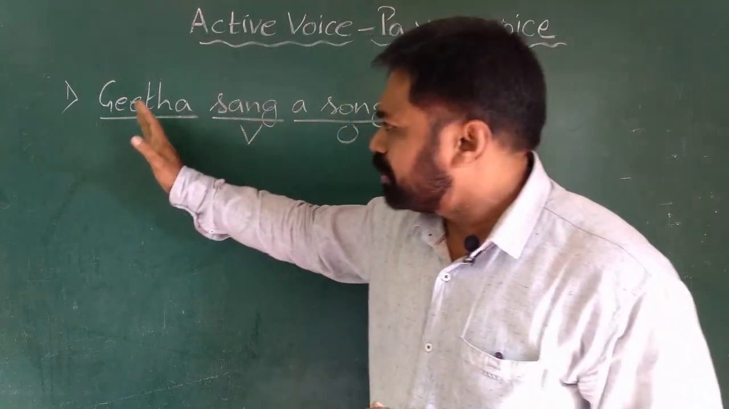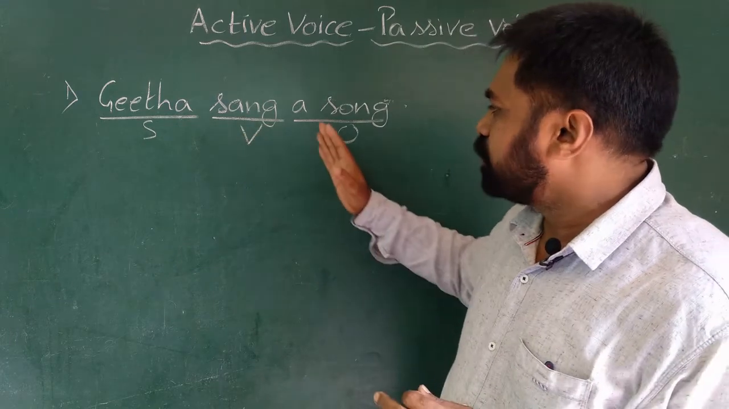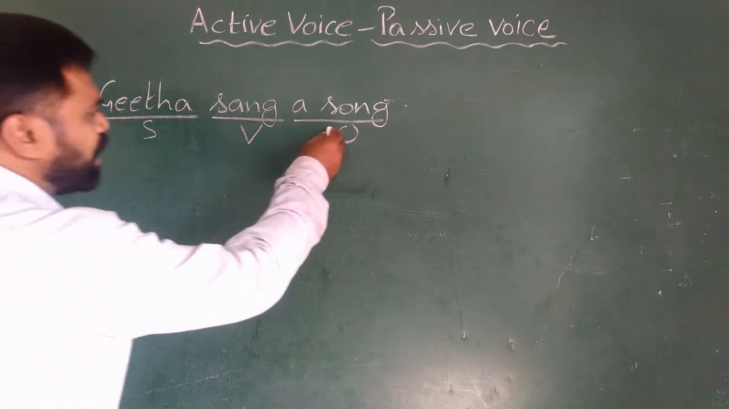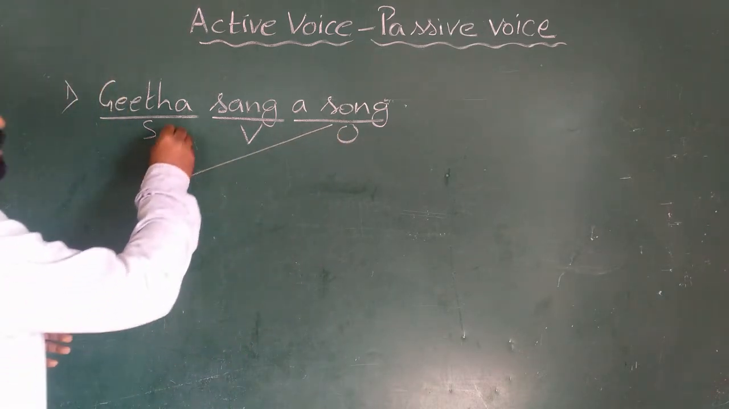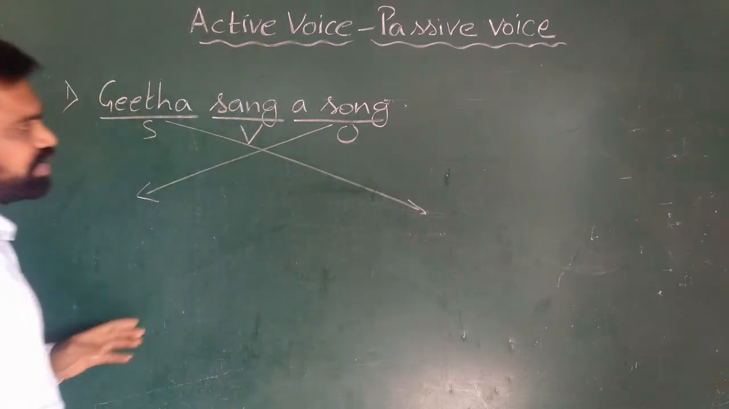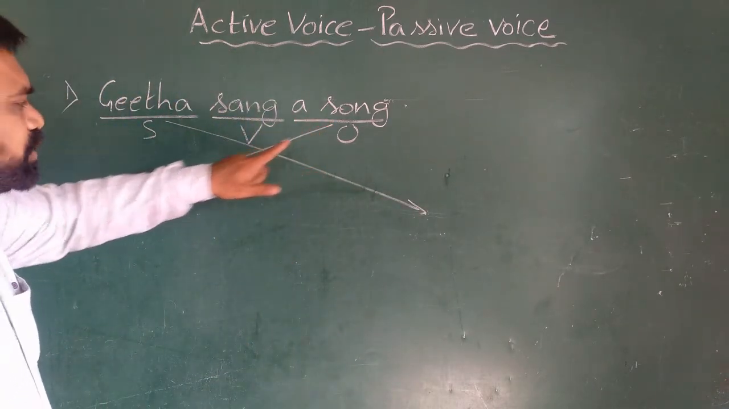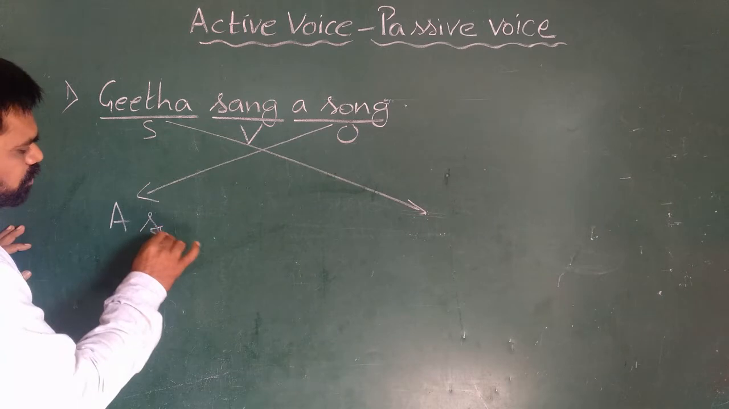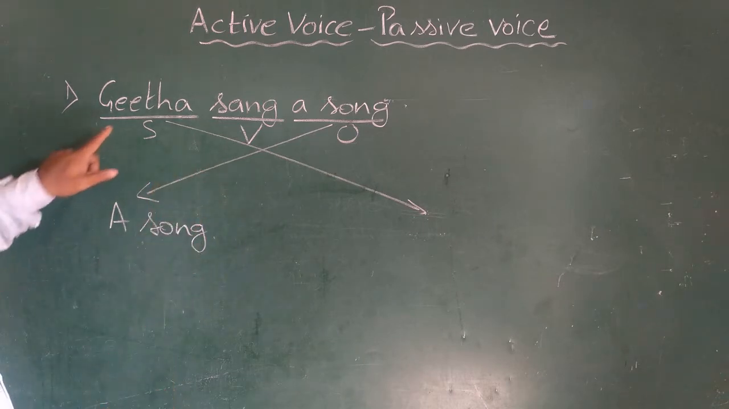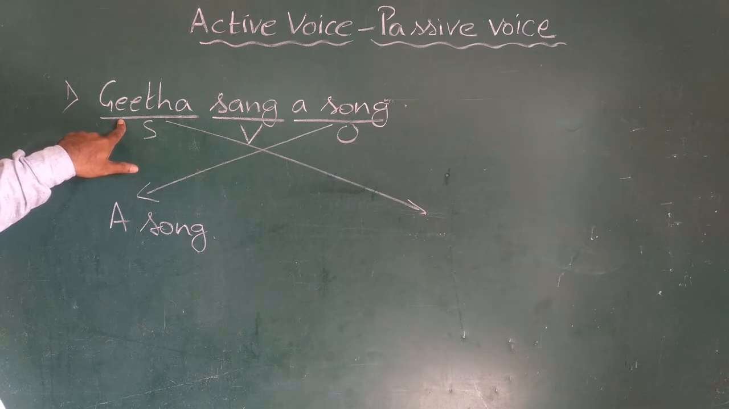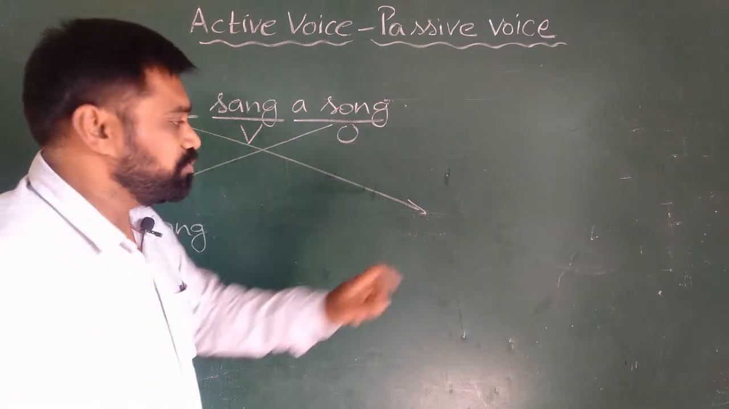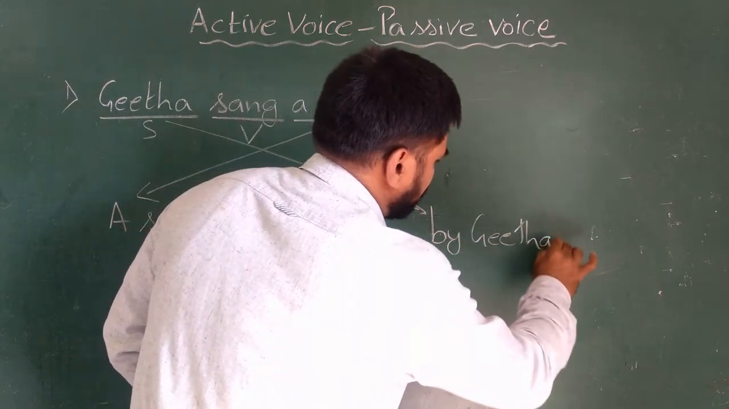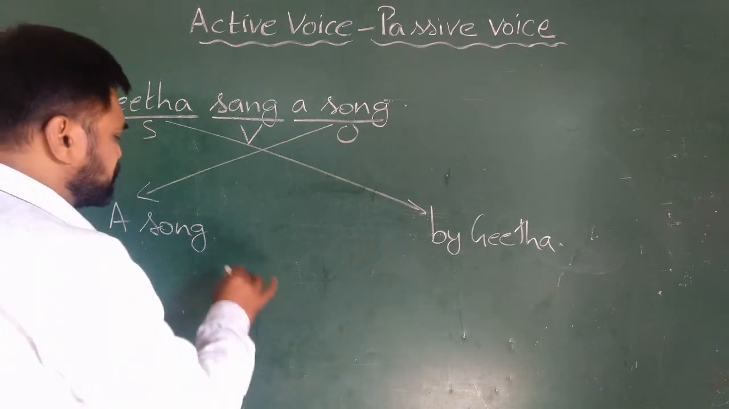We have to identify what is a subject, what is a verb, and what is an object in a sentence here. Then the second step, what should we do is, we have to interchange the place of the subject and the object. The object in active voice will become the subject in passive voice. So we will start the sentence, a song. Then the subject in active voice will become an object in passive voice. We will write by Geeta. By Geeta. So here the sentence ends.